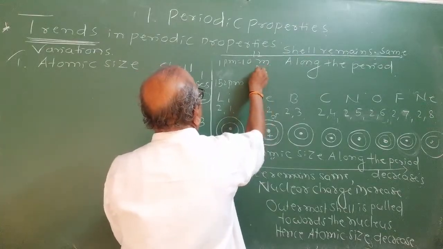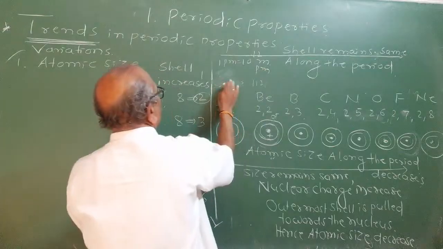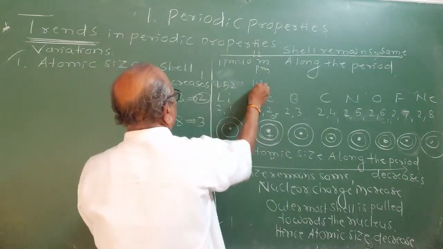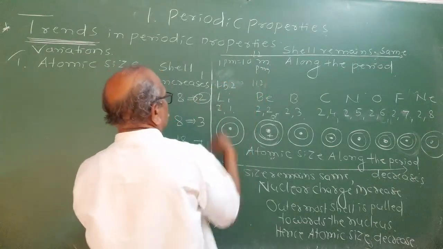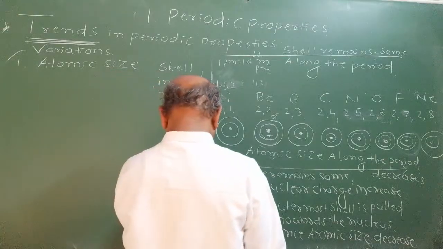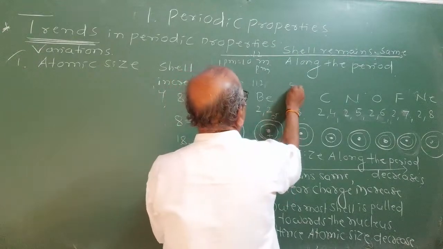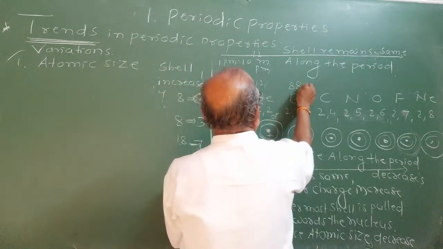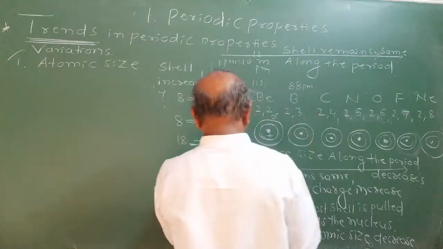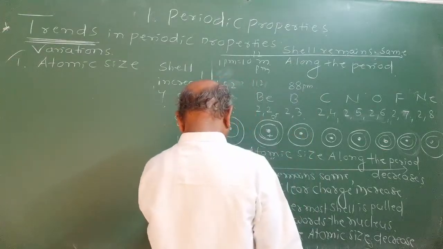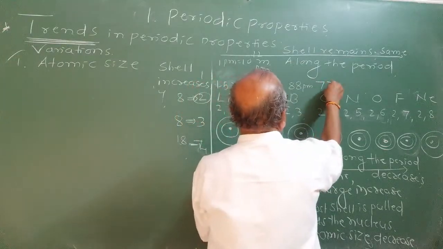I will write the picometers. 152 picometer becomes 112 picometer. Then boron will have 88 picometer size. And if you see carbon, it is 77 picometer.